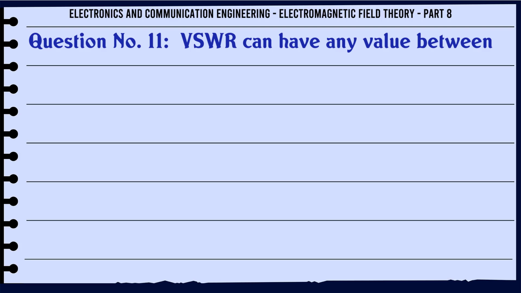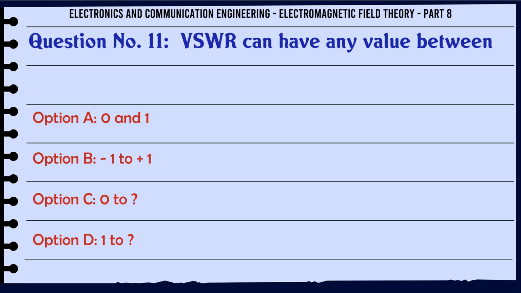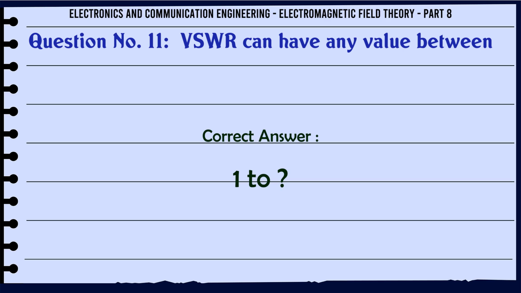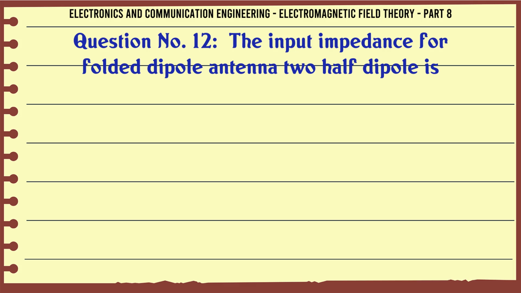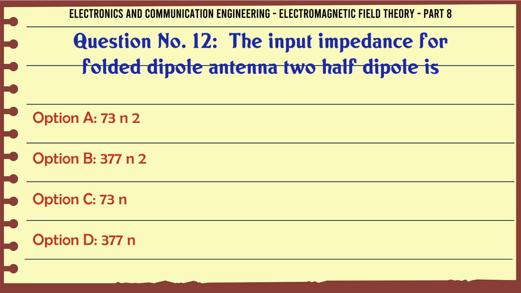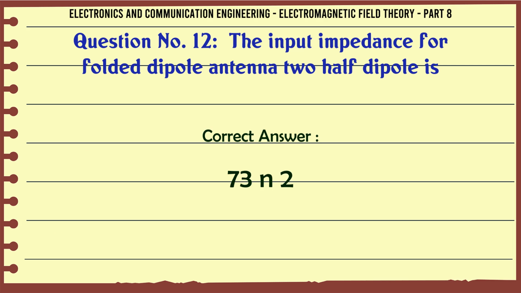VSWR can have any value between A. 0 and 1, B. 1 to 1, C. 0 to infinity, D. 1 to infinity. The correct answer is 1 to infinity. The input impedance for a folded dipole antenna to half dipole is A. 73 ohms, B. 377 ohms, C. 73 ohms, D. 377 ohms. The correct answer is 73 ohms.